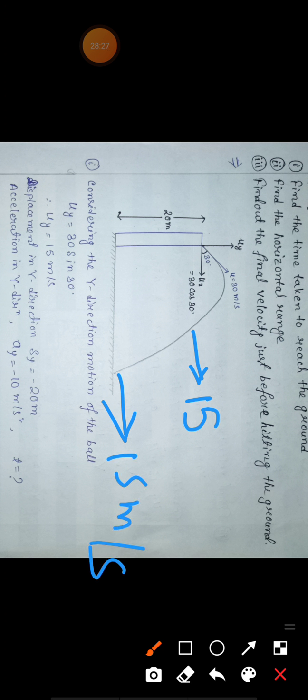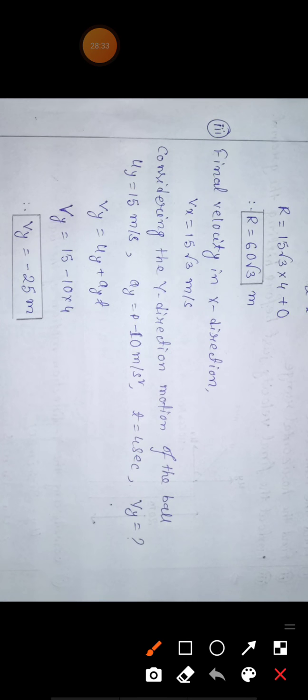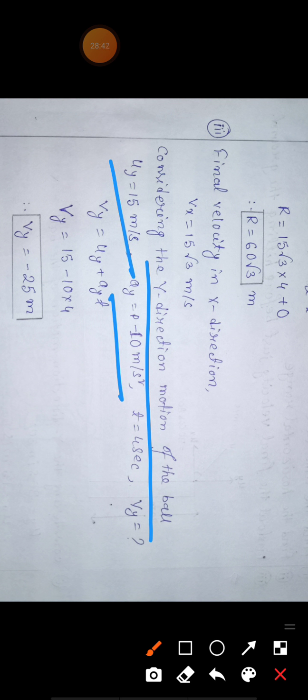But the velocity in the y direction will change. So we have to calculate the final velocity in the y direction, which means we have to consider the y direction of motion of the ball. In the y direction, uy is how much? Initial velocity in the y direction is 15, acceleration is minus 10 meter per second square, time is 4.